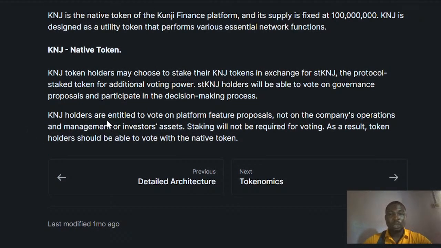Now, the KNG holders are entitled to vote on platform feature proposals, and not on company operations or management or investors' assets. Staking will not be required for voting. As a result, token holders will be able to vote with their native token. These are important points that we need to take note of when looking at the ecosystem.